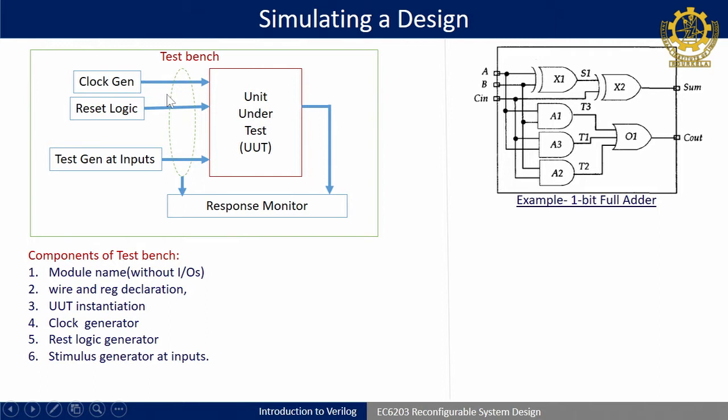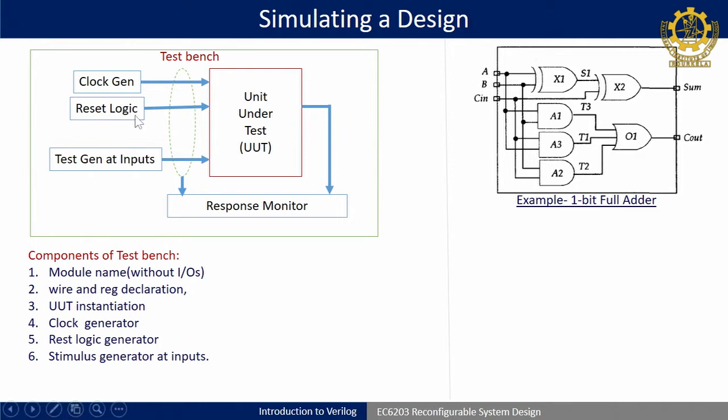Now, to that design we have to give the corresponding inputs. Generally, ideally, we always find sequential designs in day to day life. So, we will find one clock, a reset, and some inputs. We have to have a clock generator portion in that coding which will generate an appropriate clock, so that the design will work fine. Followed by that, we have to give appropriate reset logic also. So, reset has to also be generated in the test bench coding.